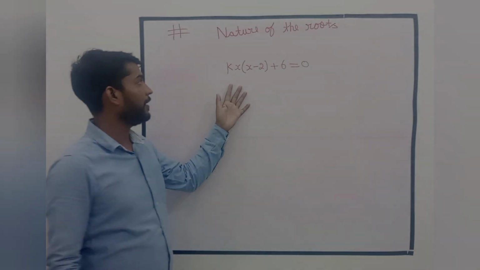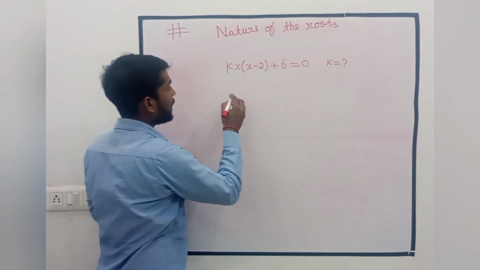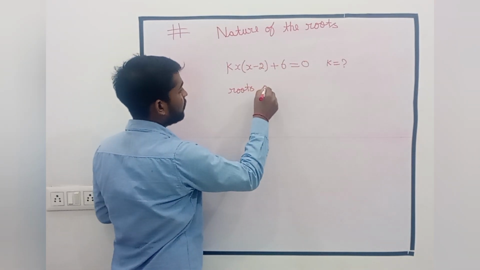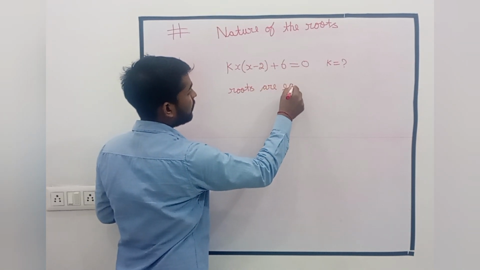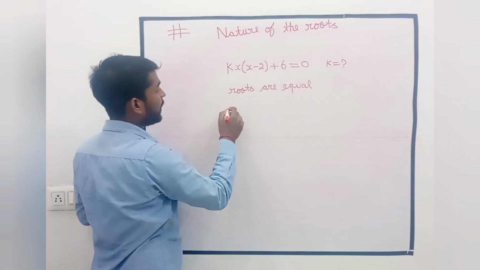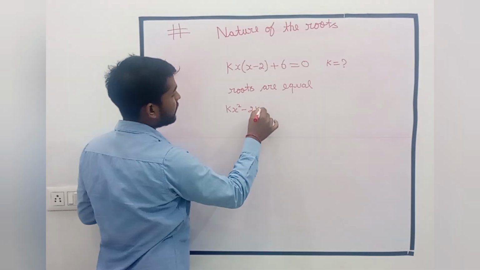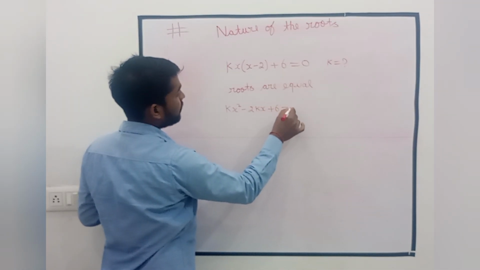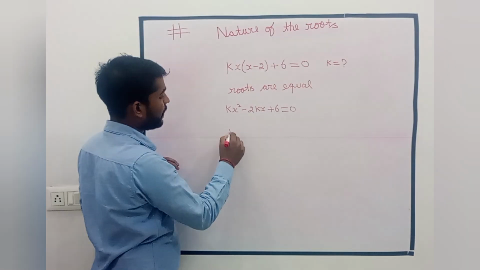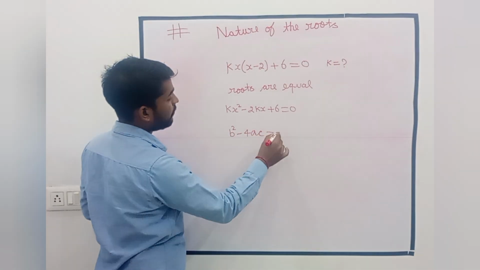Here is another equation, and we have to calculate the value of k, given that the roots are equal. Again, first we form the quadratic equation kx square minus 2kx plus 6 equal to 0, and we calculate the discriminant b square minus 4ac equal to 0.